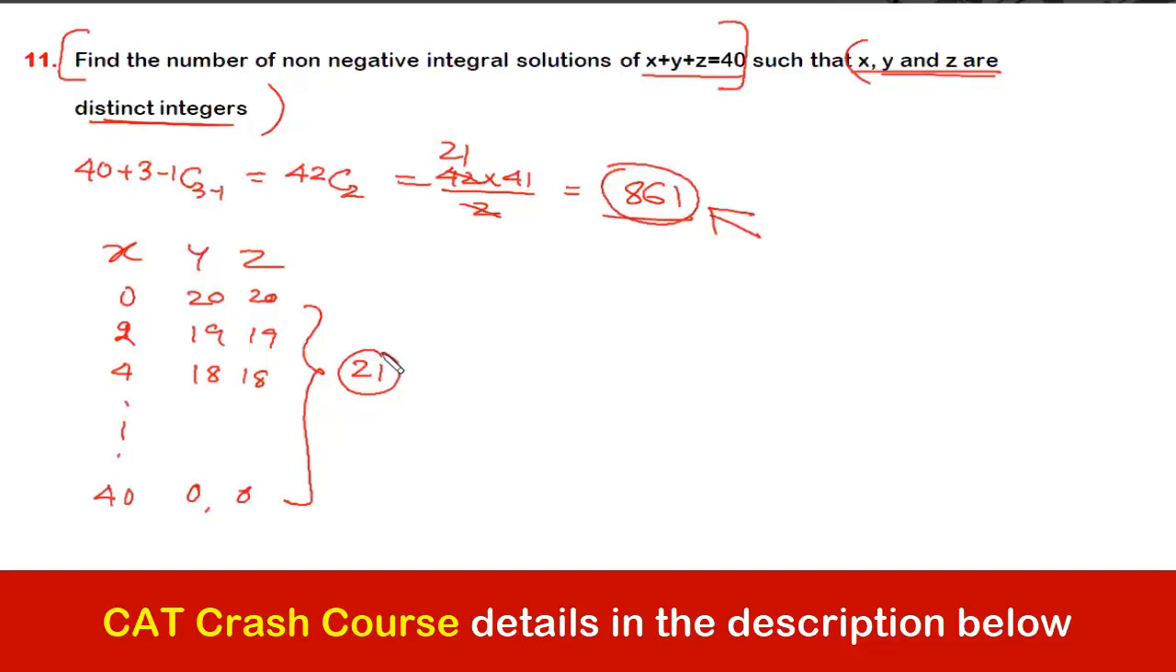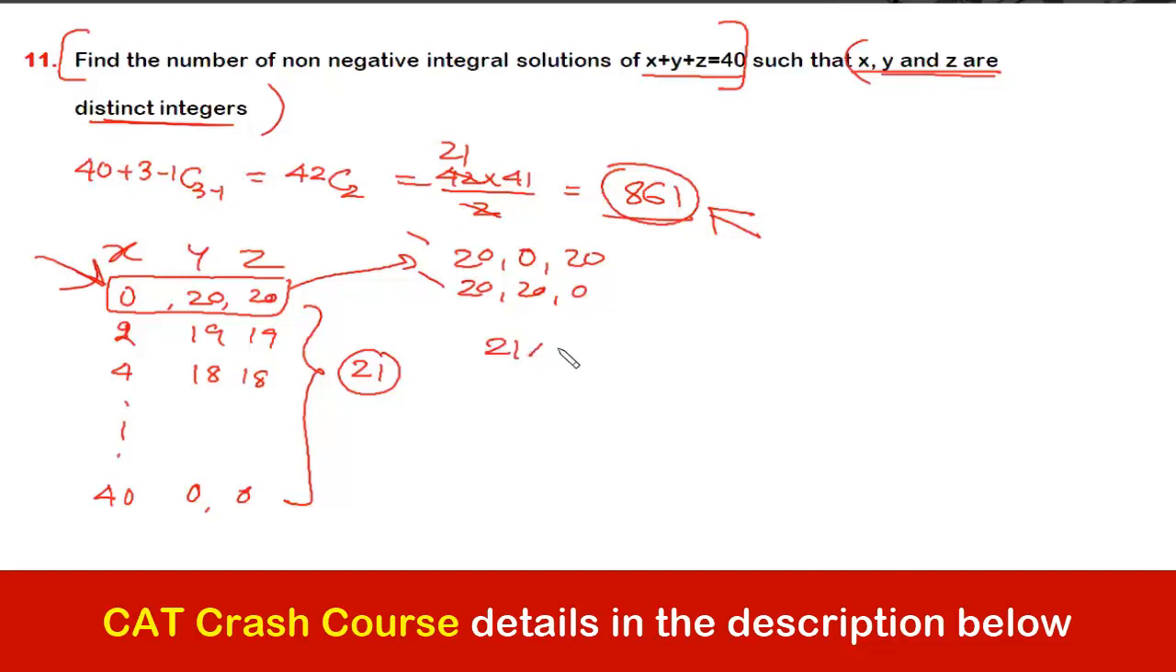ठीक है. Now it is important to understand that 0 20 20 is one selection, but this itself would have counted thrice like this. Yes or no? ये भी count होगा, ये भी count होगा, ये भी count होगा. Right? That means each of this selection would have counted 3 times. So the total possibilities would be what? 21 into 3, which is what? 63. So these many cases are there wherein all three are not distinct.